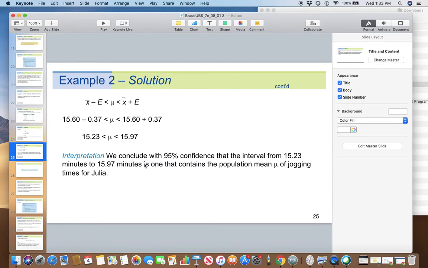What is the interpretation? This is carefully worded, guys. Mind this carefully. We conclude with 95% confidence that the interval from 15.23 minutes to 15.97 minutes is one that contains the population mean mu. So at the 95% confidence level, we say that this interval is one which contains mu.